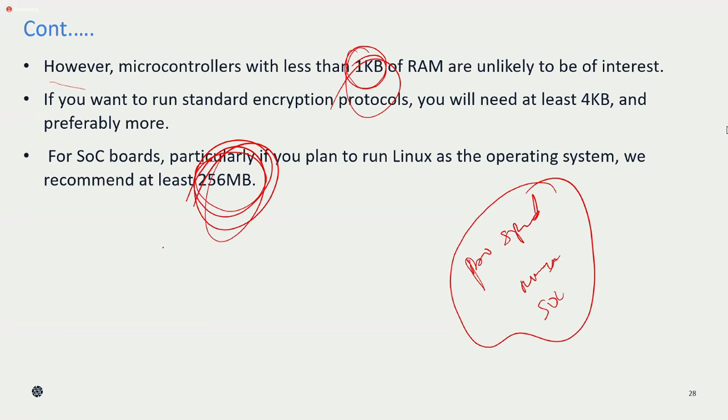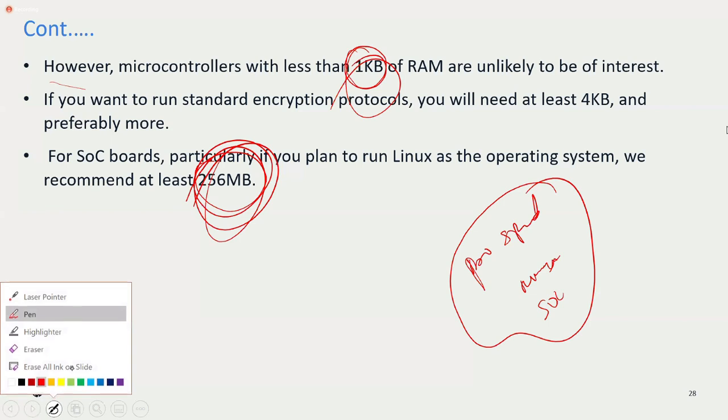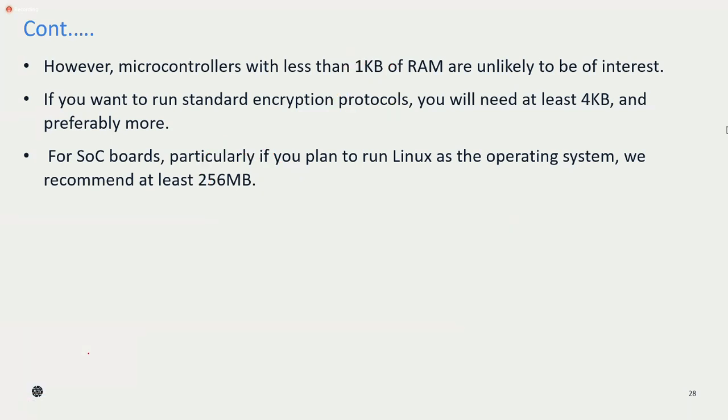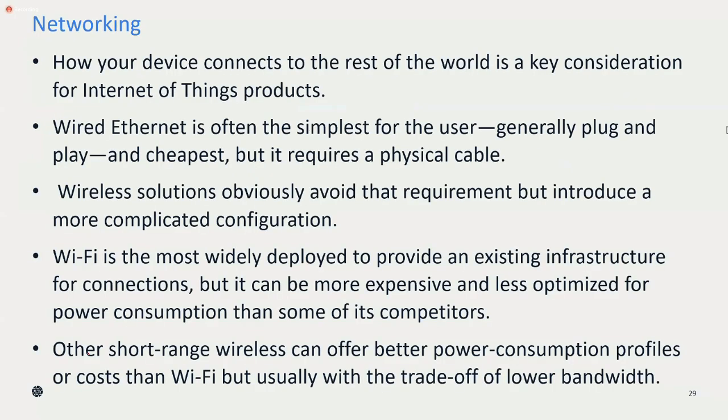Again, I'll tell you one thing here: every time you talk about your processor speed or RAM, you have to see what your requirement is. If the requirement is more, then you can choose a better processor and better RAM. But if you are using it for a normal purpose, there is no need to choose a higher size of RAM and higher processor speed. That you always remember. Okay, so this is regarding the RAM.